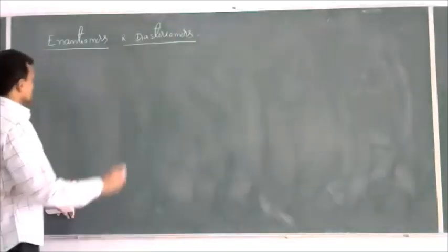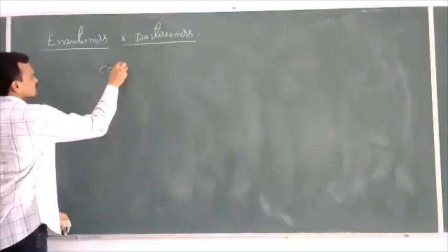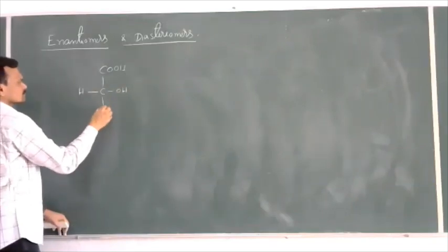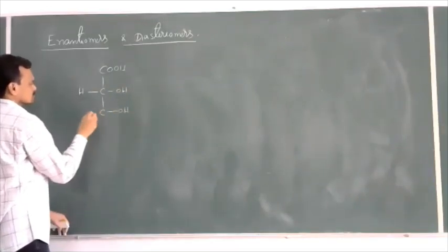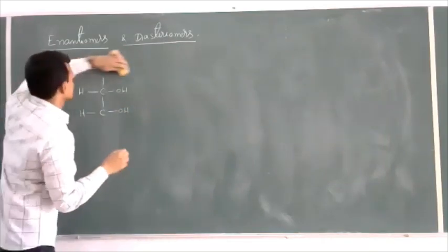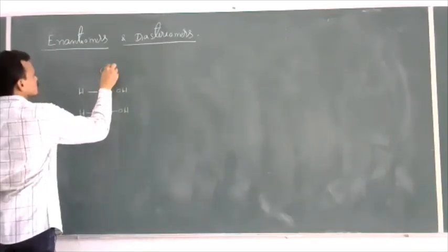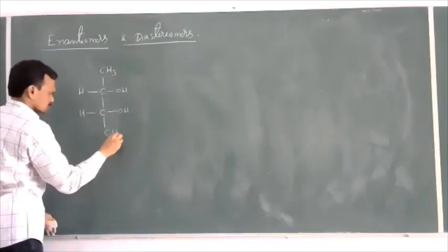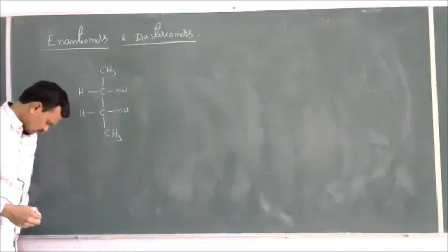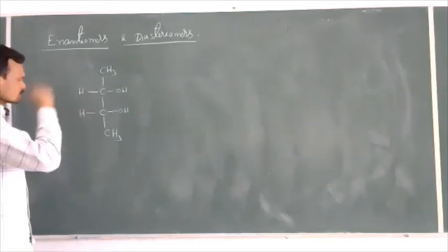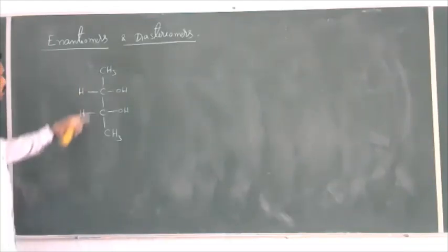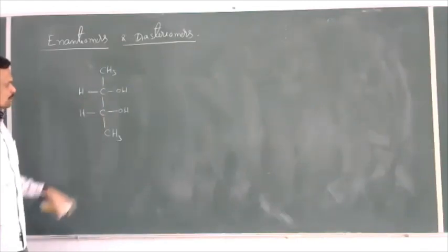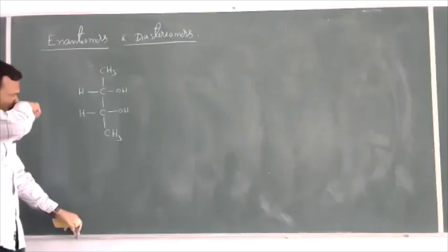Let us see one example I'll take here. Now, this is nothing but butane 2,3 diol. So, butane 2,3 diol, this is a molecule.